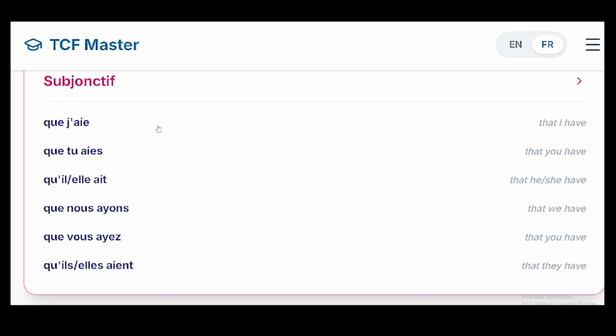So it's here you can see that when we are saying that I have, French is saying what? Que j'ai. Look at it, that you have, but here we have what? Que tu es. You can see. Now look at that we have. This is present tense. We have. That we have. But in French, what is that? Que nous ayons. So you need to master this. Very very important. So this platform is going to help you to master not only this verb, all the verbs.